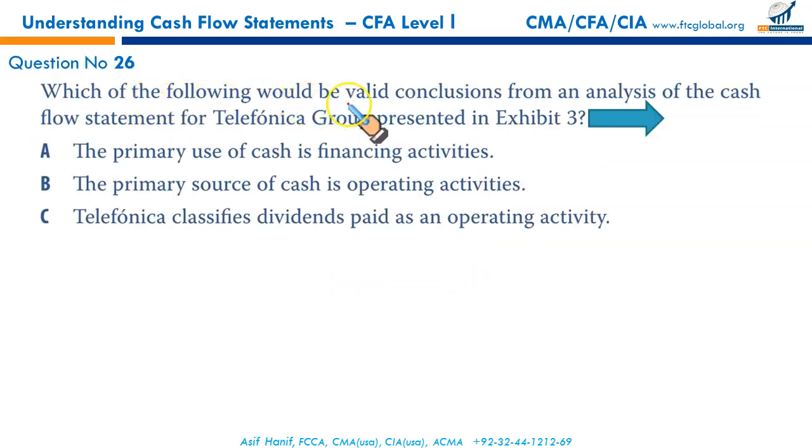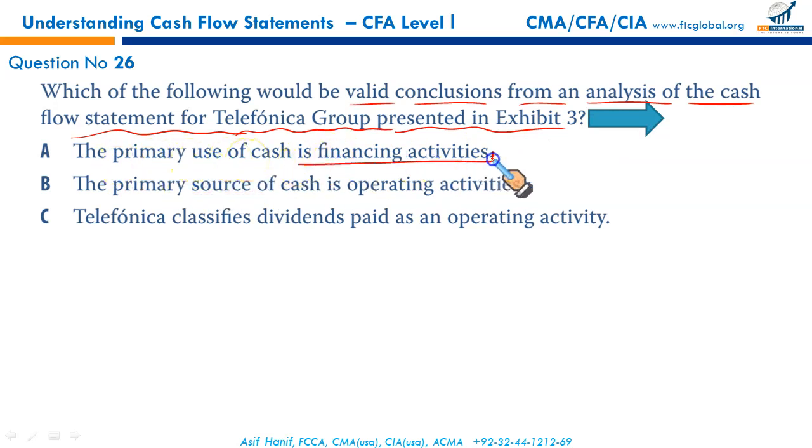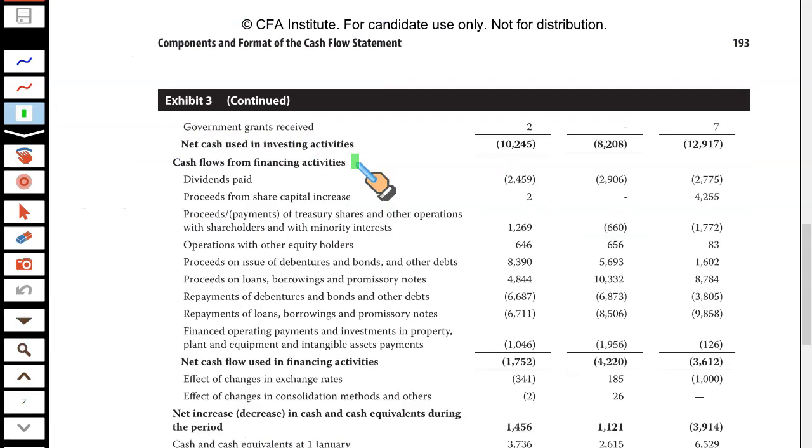Which of the following would be a valid conclusion from an analysis of the cash flow statement for Telefonica Group presented in Exhibit 3? As per Exhibit 3, we'll show you the primary use of cash is financing activity. Primary usage of cash in financing. Let us see.